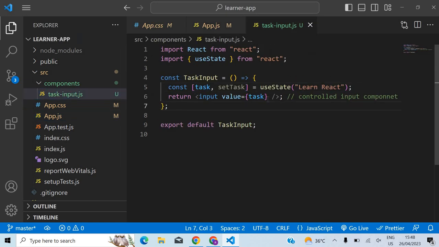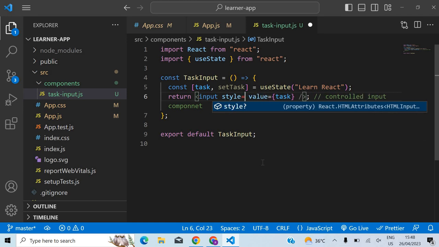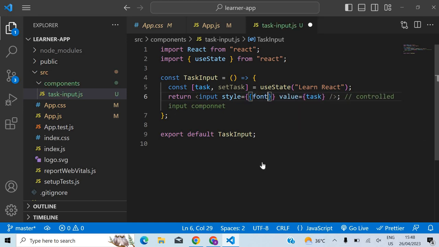So let me come here. I have to add some styling for this input, right? So I'll come here, style. I'm going to increase the font size, okay? So fontSize is equal to, let's say, 20 pixels. Here this is camel case. In normal HTML CSS, we use what? We use snake case, right? Often we use kebab case, right?